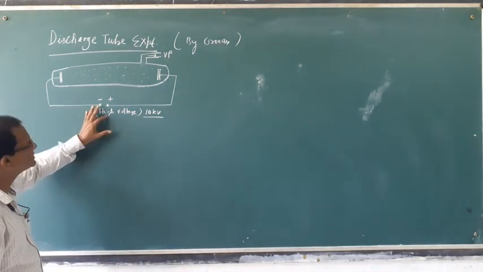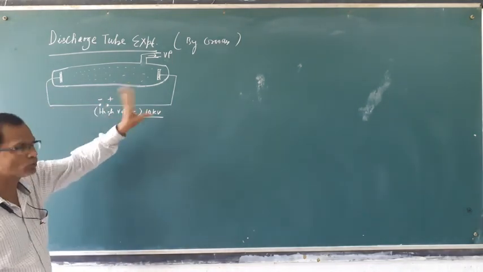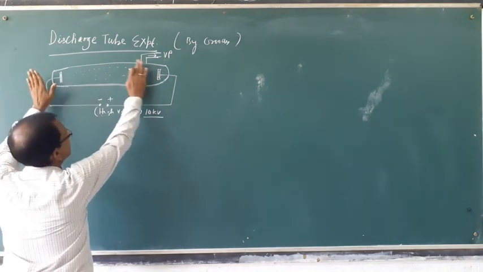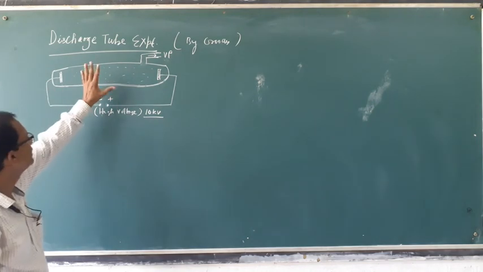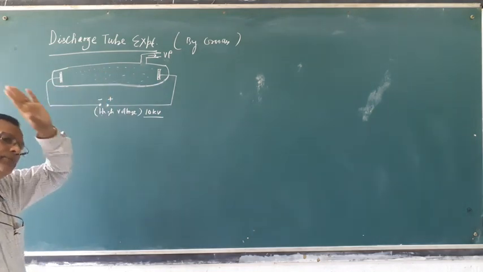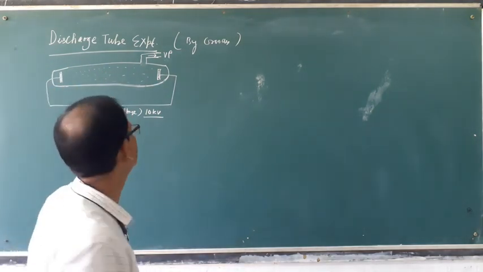So high voltage is maintained between the two electrodes and the tube is filled with a particular gas.